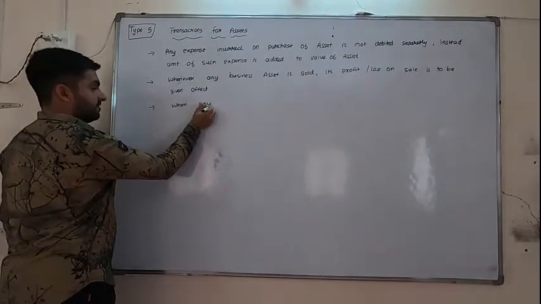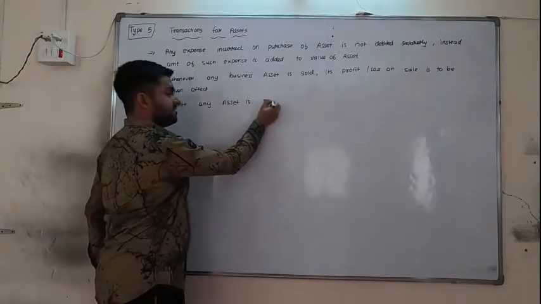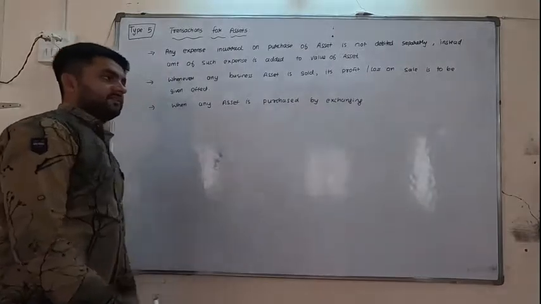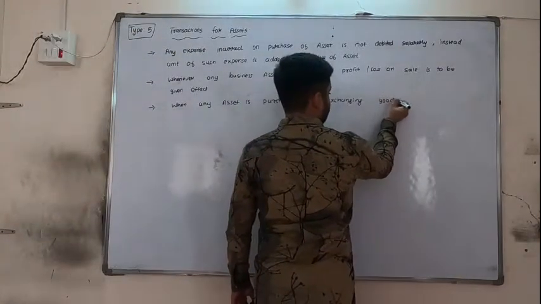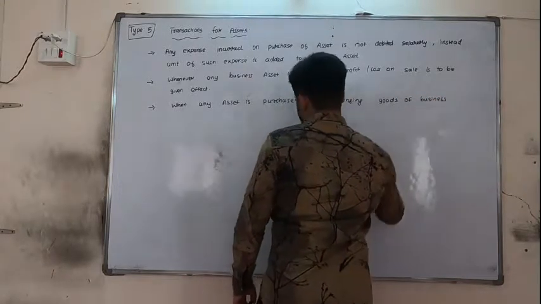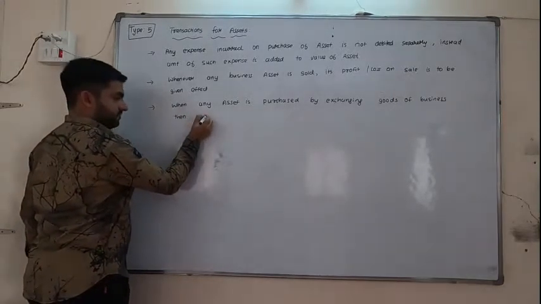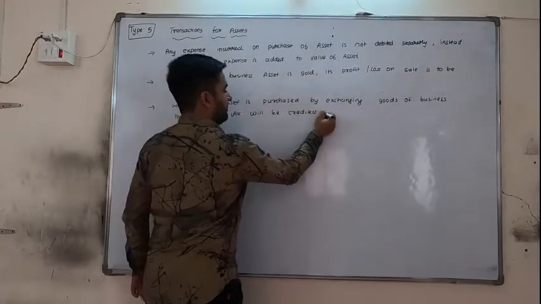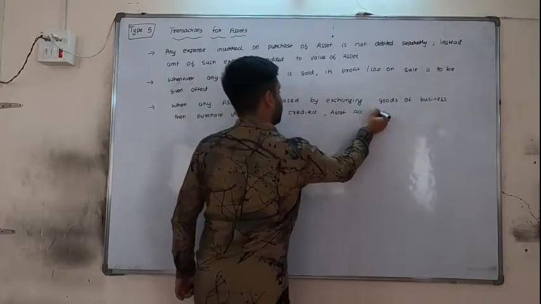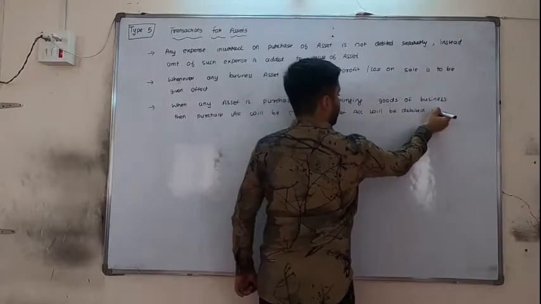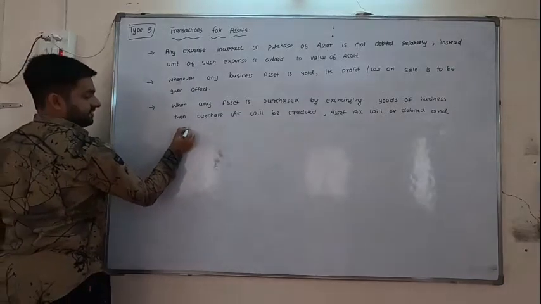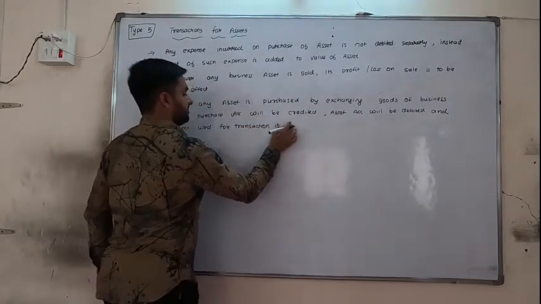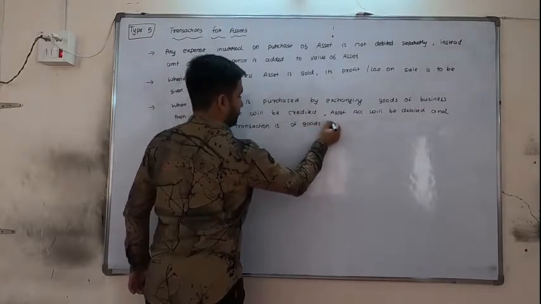when any asset is purchased by exchanging goods of business, then purchase account will be credited, asset account will be debited, and amount used for transaction is of goods only.